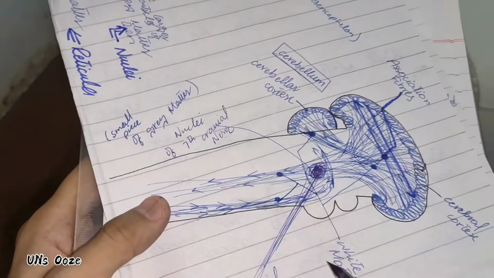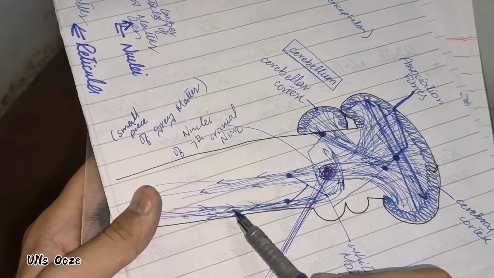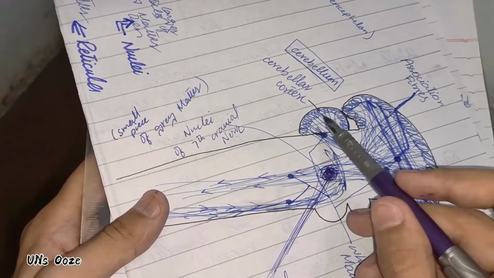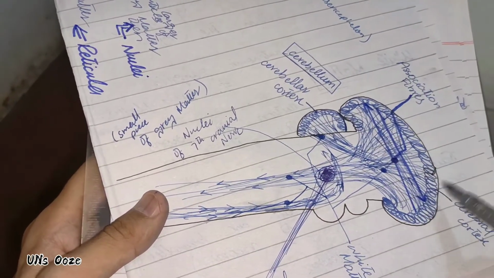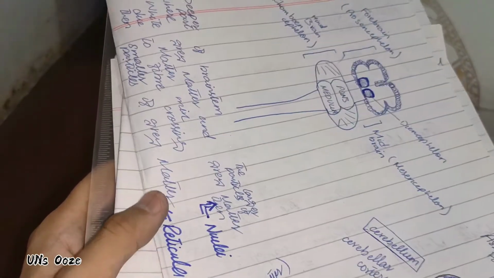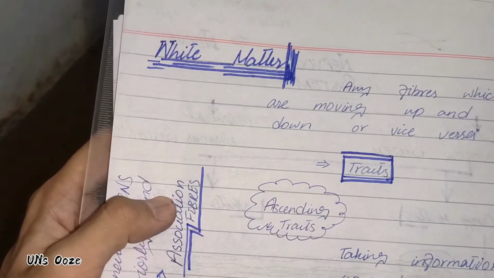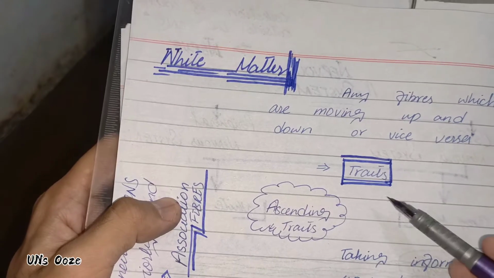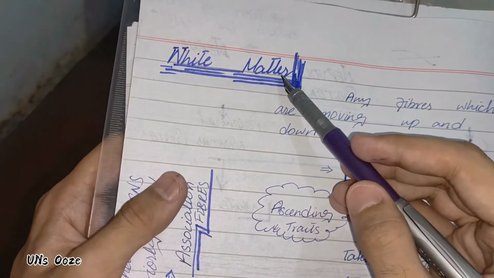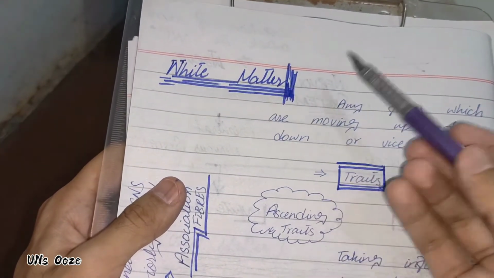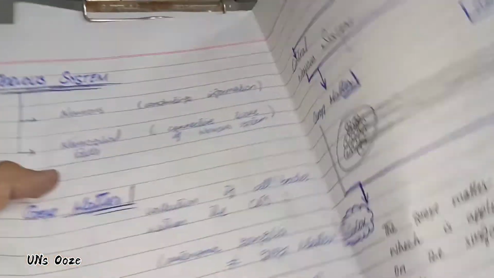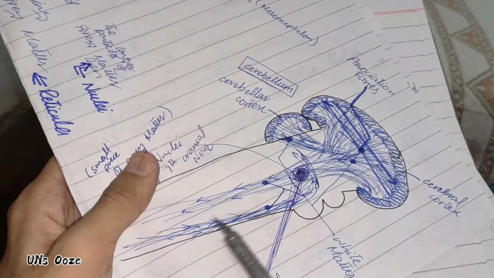All those axons which I mentioned here in the central nervous system, going from upwards to downwards and from downwards to upwards, are known as white matter. This is our definition of white matter: the collection of axons. Any fibers which are moving up and down or vice versa are called tracts. White matter is a collection of axons within the central nervous system.